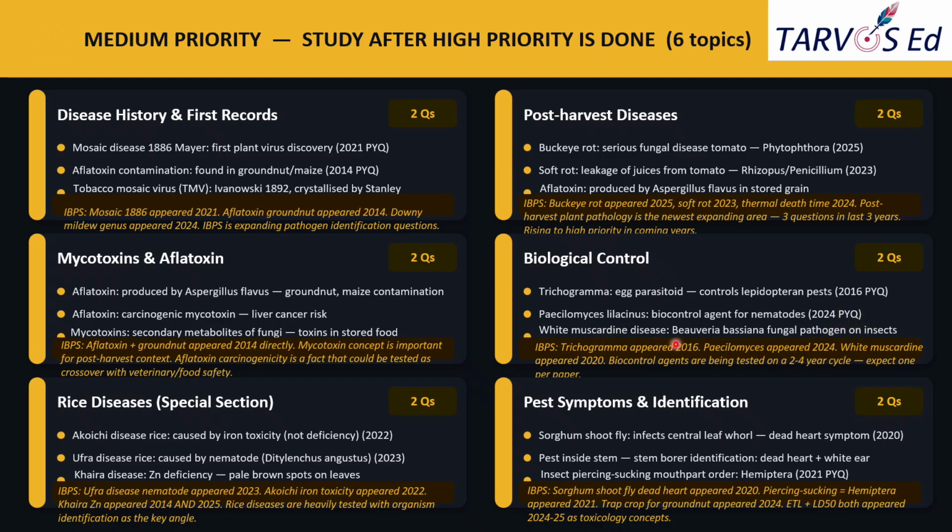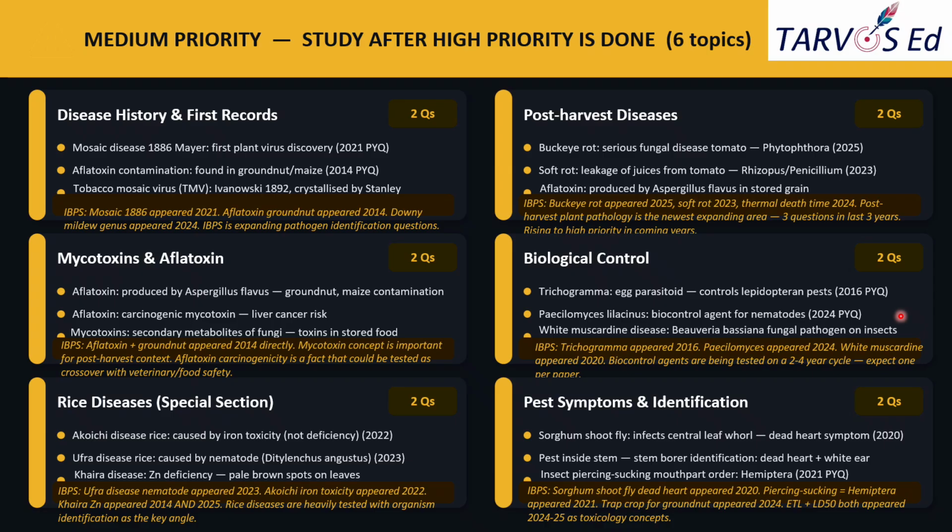And white muscardine fungus, that is Beauveria bassiana. This white muscardine disease is caused by the fungus named Beauveria bassiana, mainly on insects. White muscardine fungus is there, green muscardine fungus is there, that is Metarhizium anisopliae. White muscardine fungus means Beauveria bassiana. If it is green, it means green muscardine fungus, that is Metarhizium anisopliae. This fungus mainly acts against insects. It is a fungal pathogen on insects.